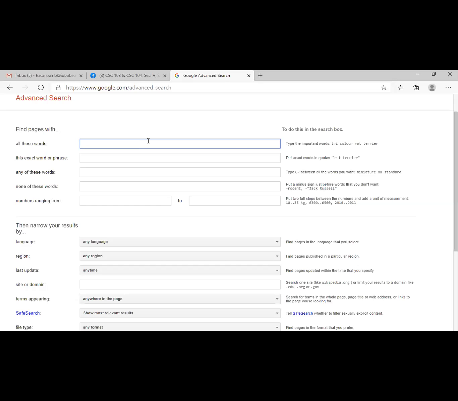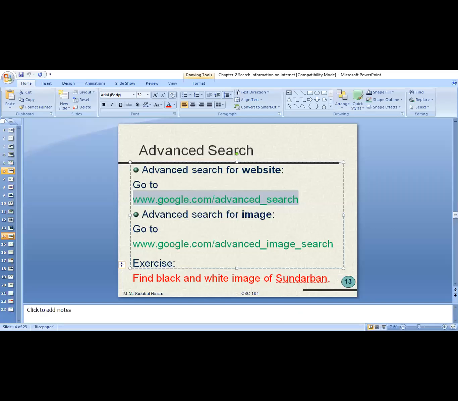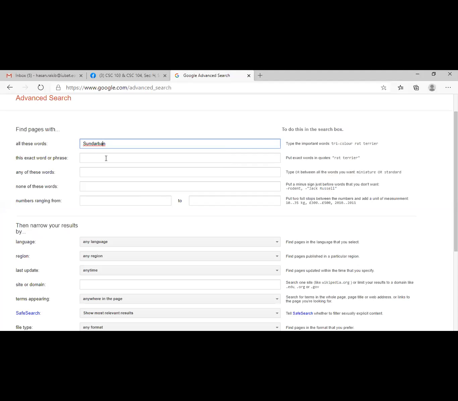In this box, type the important words. Like I would like to type what? I would like to type here Sundarban. I would like to get some information about the Sundarban. That's why I'm typing Sundarban here. If you want, you can add some other information, like Sundarban is a forest. You can type here forest.